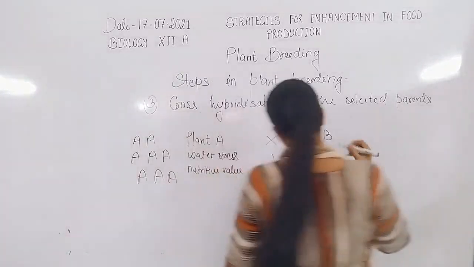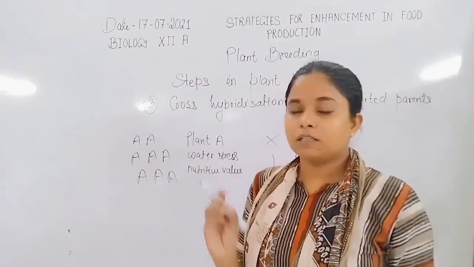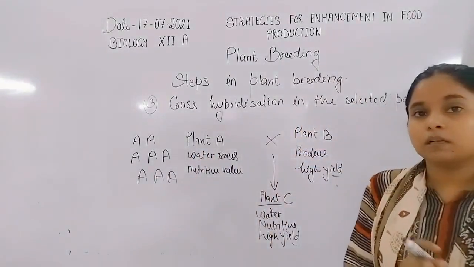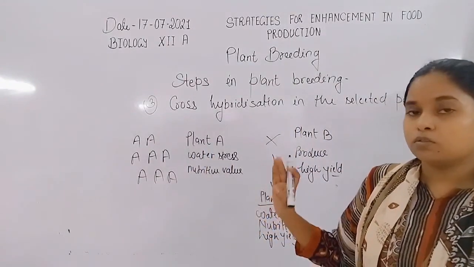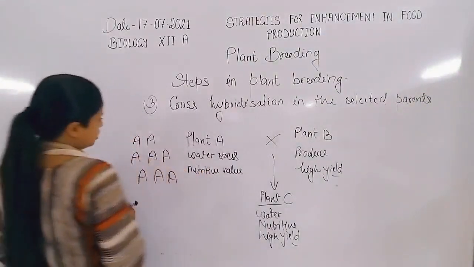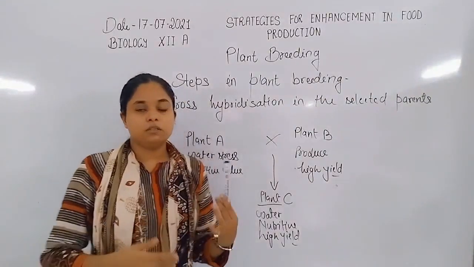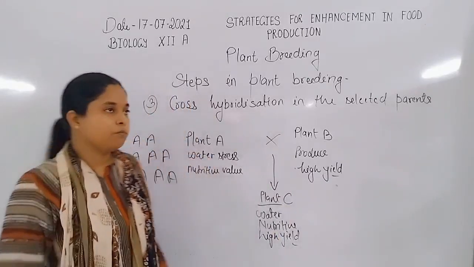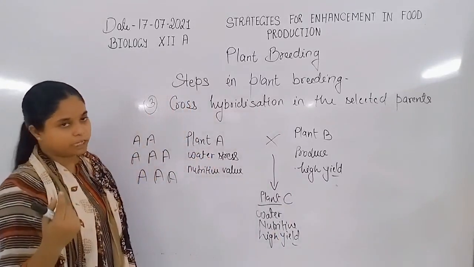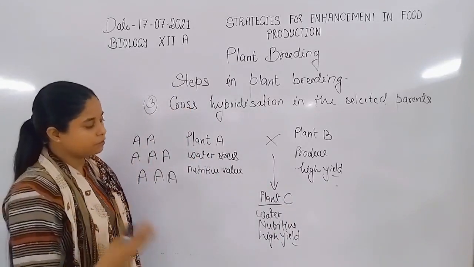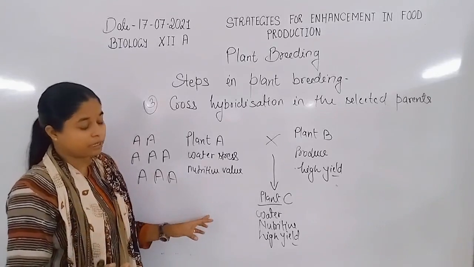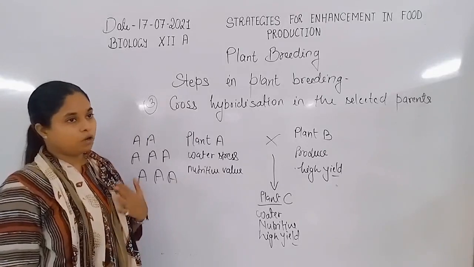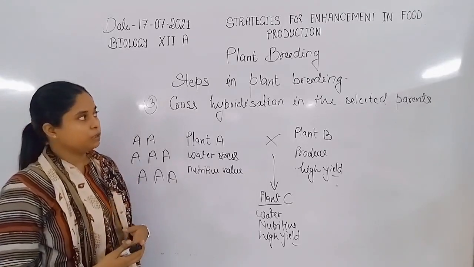Because a single hybridization is not necessarily a successful hybridization. For a successful hybridization, the hybridization takes place many times for making this type of plant. For example, if the first hybridization takes place, it is not necessary that the offspring formed by the first hybridization has all the characteristics of plant A and plant B both. So that is not necessarily the desirable plant breed.